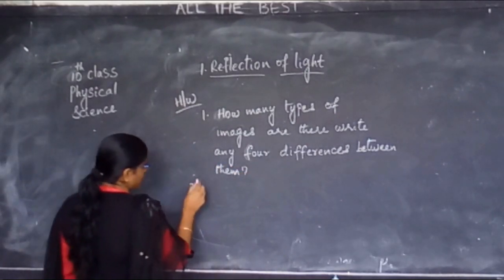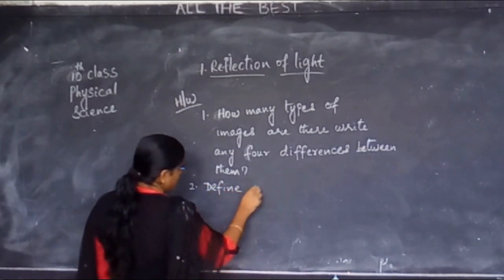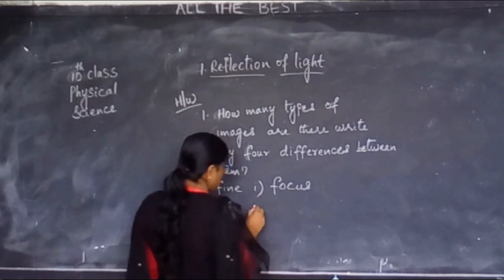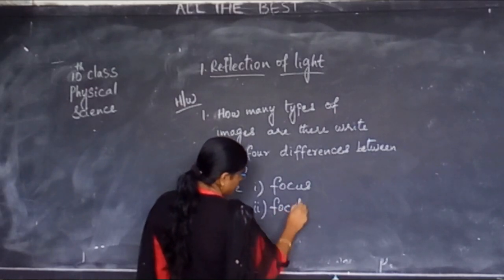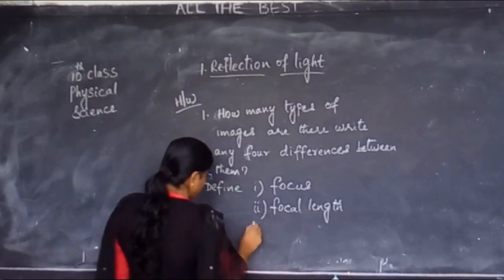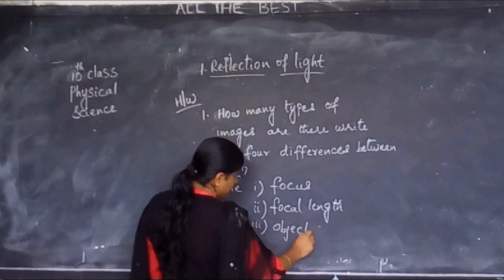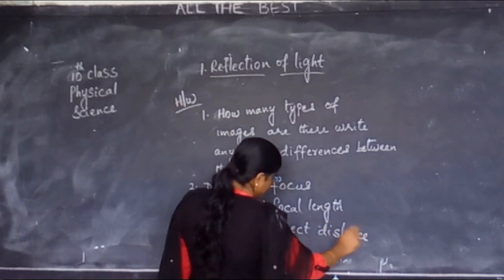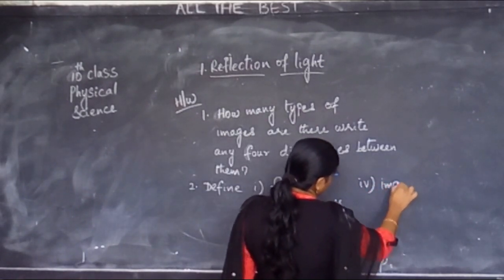Note down your second question. Define focus, focal length, object distance, and the fourth one is image distance.